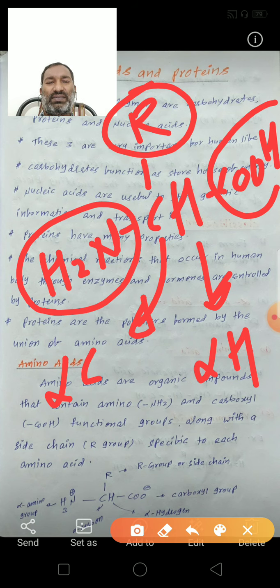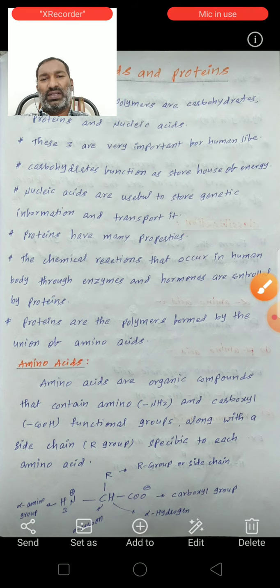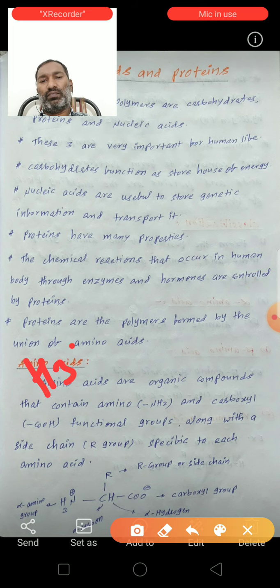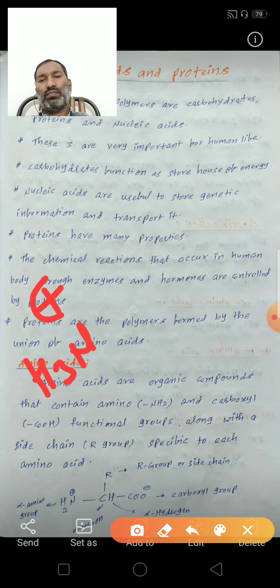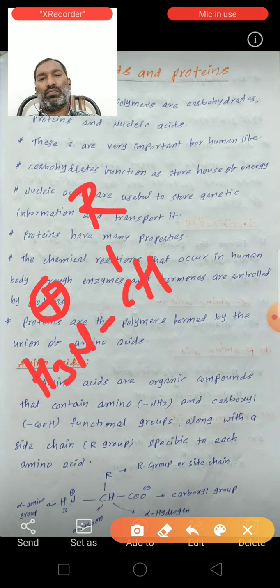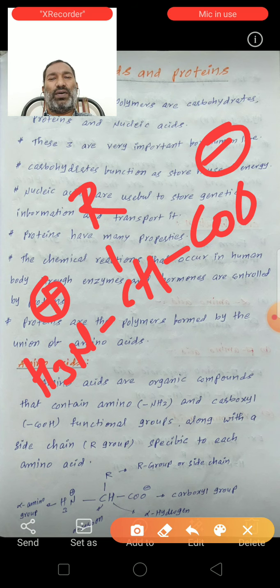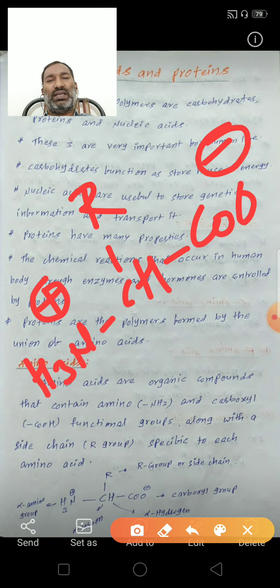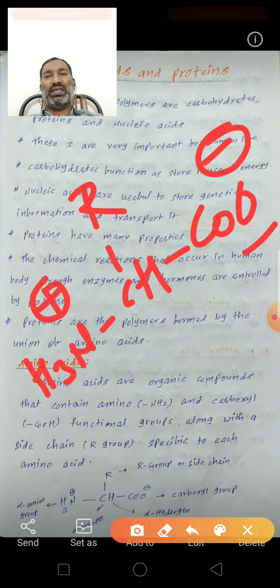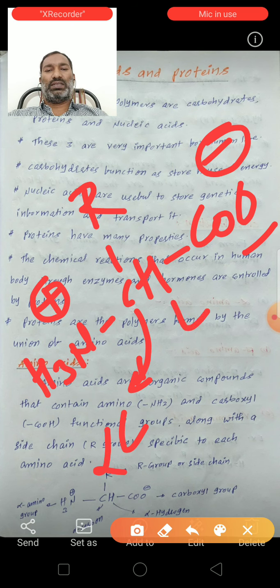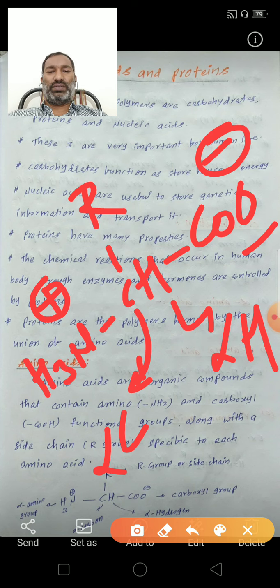Amino acids can also be written in the zwitterion form, like here. This is the zwitterion form. This is the carboxylic functional group, this is the amine functional group, this is the side chain alkyl group, this is the alpha carbon, and this is the alpha hydrogen.